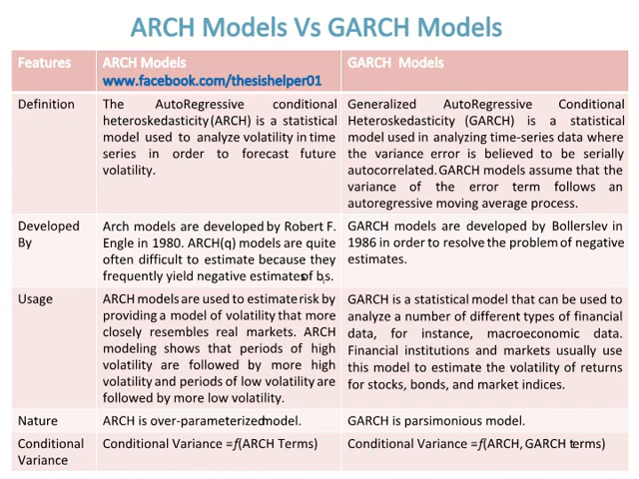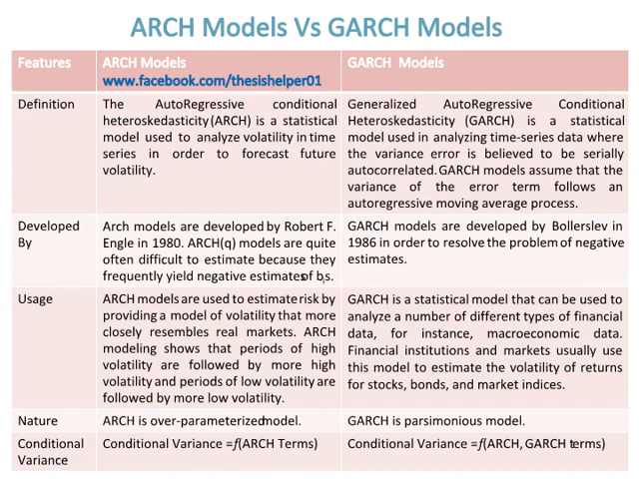GARCH models assume that the variance of the error term follows an autoregressive moving average process. ARCH models were developed by Robert F. Engle in 1982. ARCH-q models are quite often difficult to estimate because they frequently yield negative estimates of coefficients. Whereas GARCH models were developed by Bollerslev in 1986 in order to resolve the problem of negative estimates.